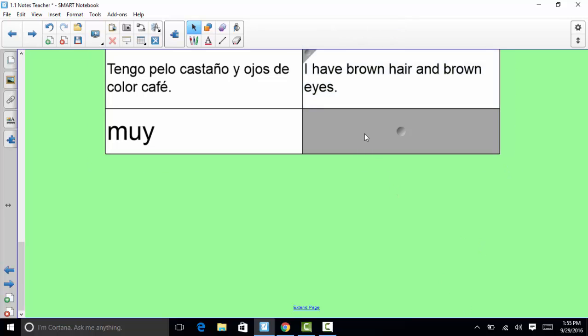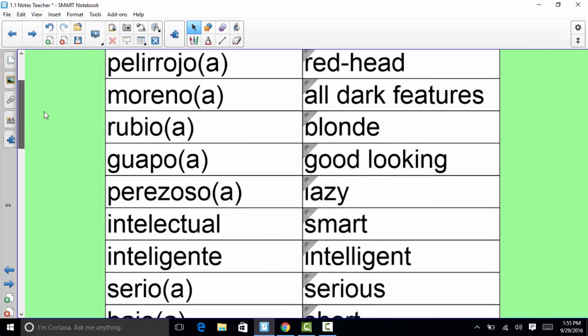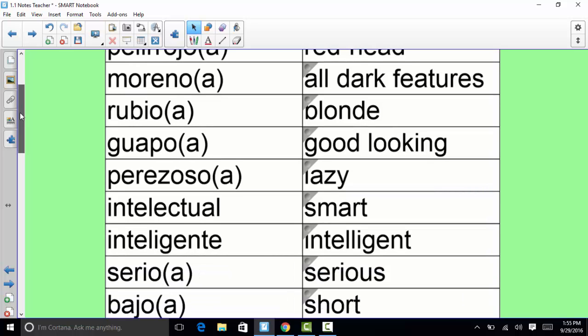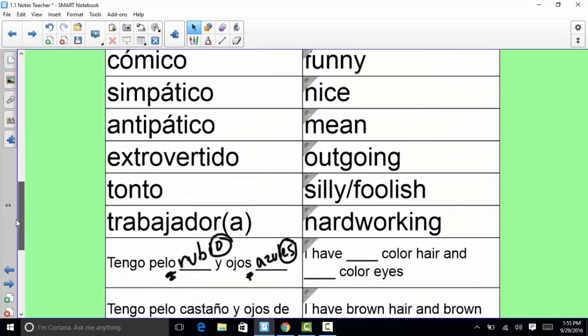Okay, and then the last one, muy, is how to say very. So you can add muy in front of any of these adjectives up on top to say very blonde, muy rubio, or very lazy, muy perezoso. Okay, so there is your list of adjetivos y descripciones.